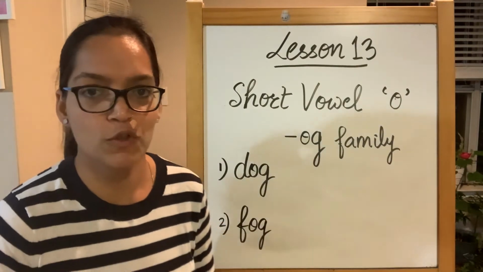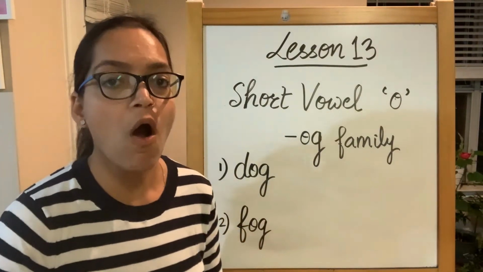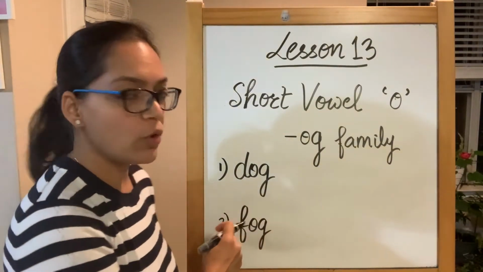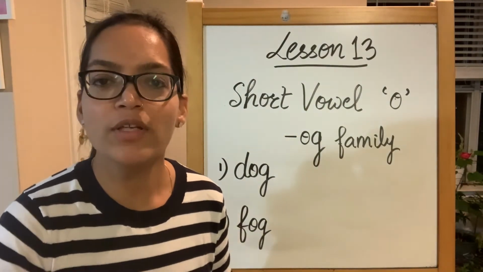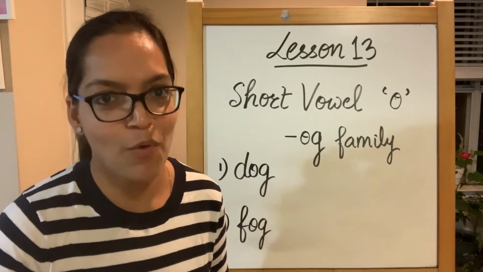F sound produced by alphabet F. O sound produced by short vowel O and ending with G, which is alphabet G. Fog is a misty thing that you see in the winter mornings.